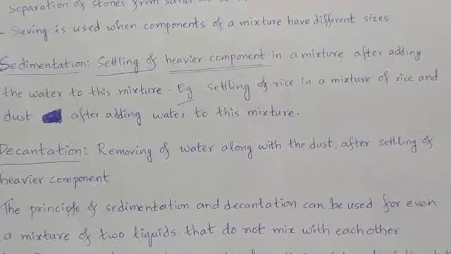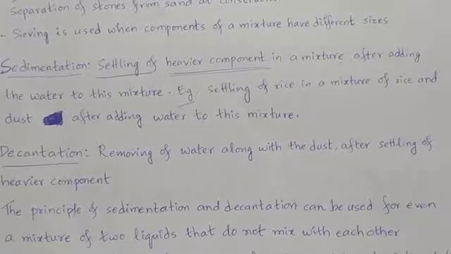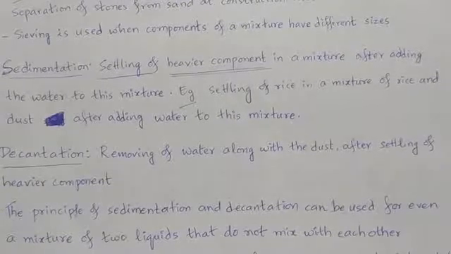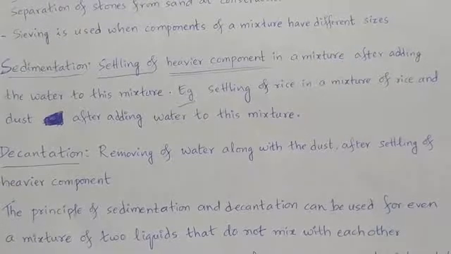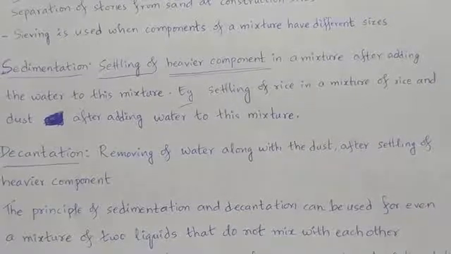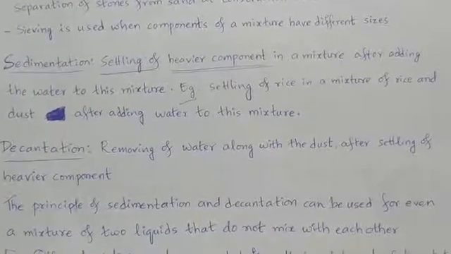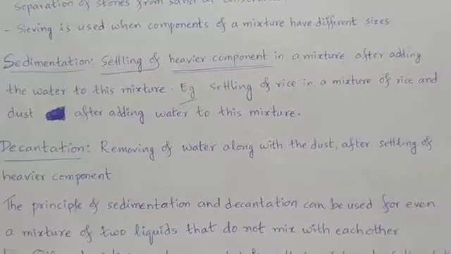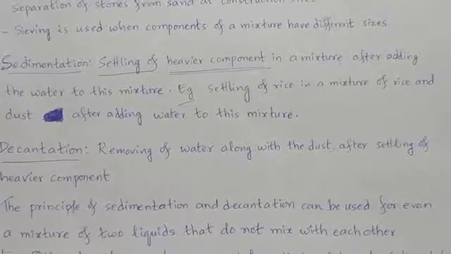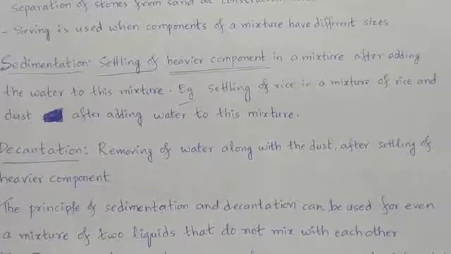Settling means going down and sitting quietly. That is known as settling. Settling of heavier component in a mixture after adding water to this mixture is known as sedimentation. Getting sedimented means settling down. Okay. So, settling of rice in a mixture of rice and dust. So there is a mixture of rice and dust. You have added water to it. So rice is going to settle down.